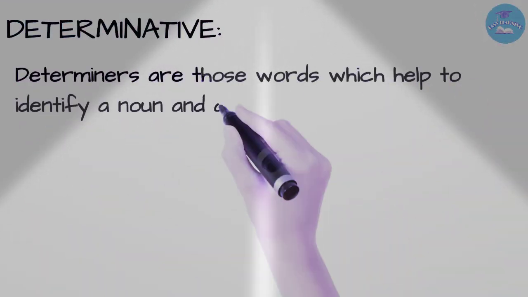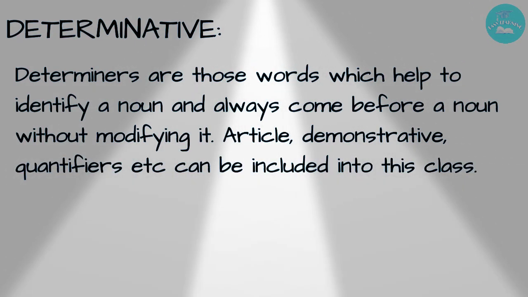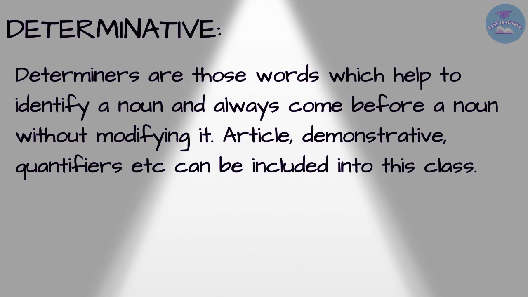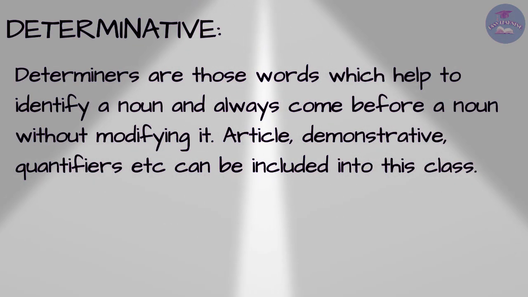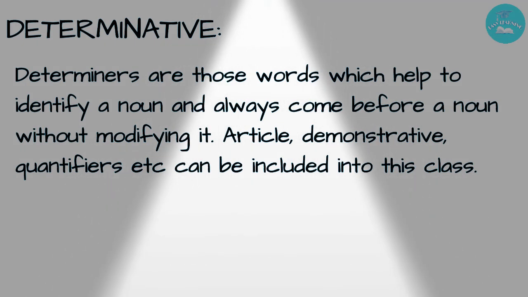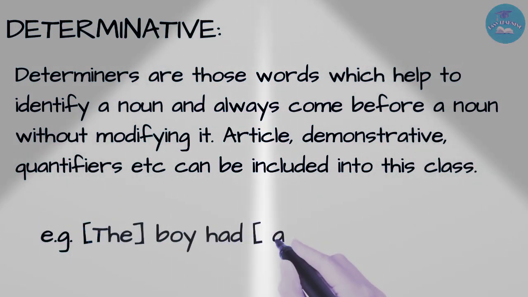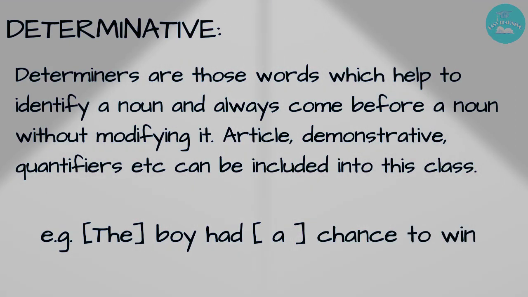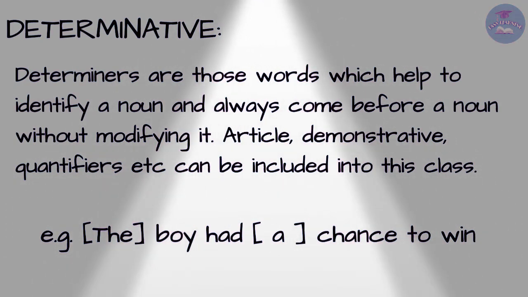Determiners or determinatives are those words which help to identify a noun and always come before a noun without modifying it. Articles, demonstratives, quantifiers, numerals can be included in this class. For example, the boy had a chance to win. Here the and a can be considered determinatives or determiners.